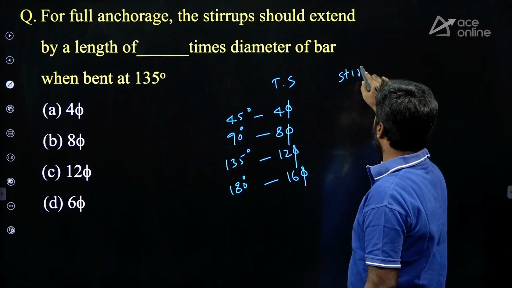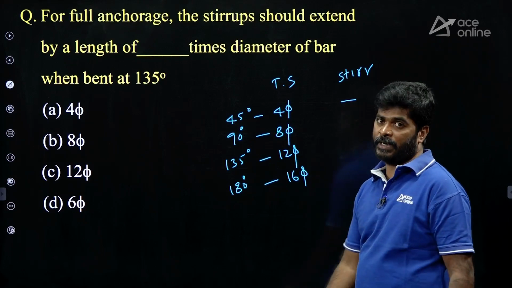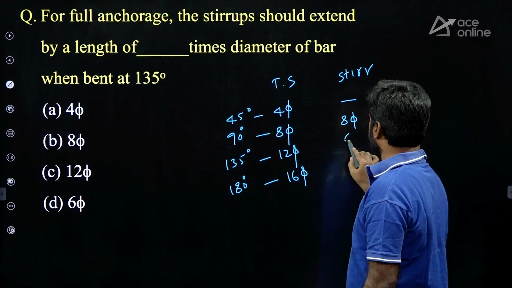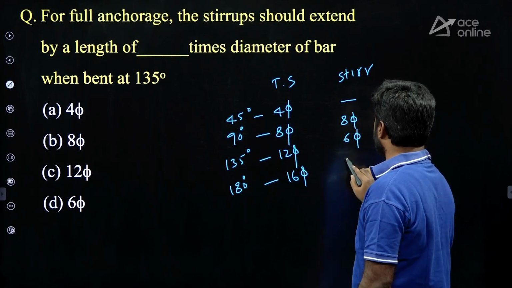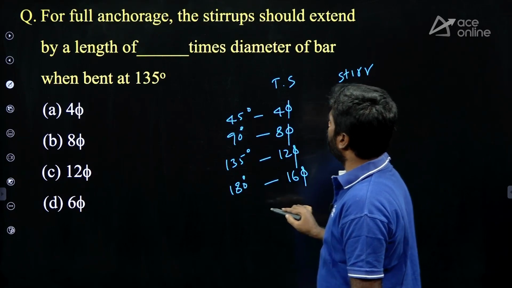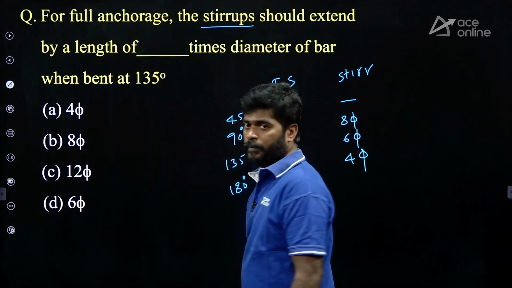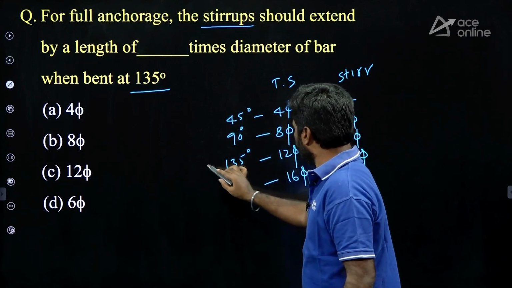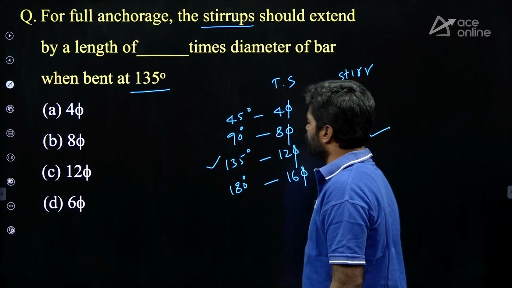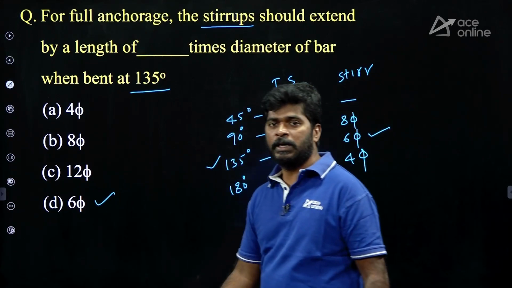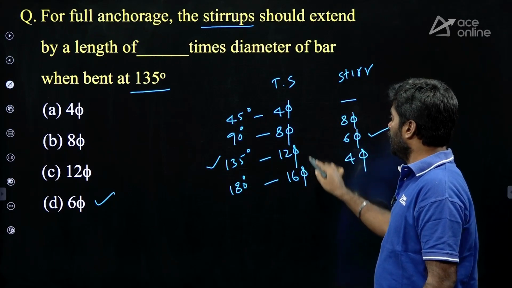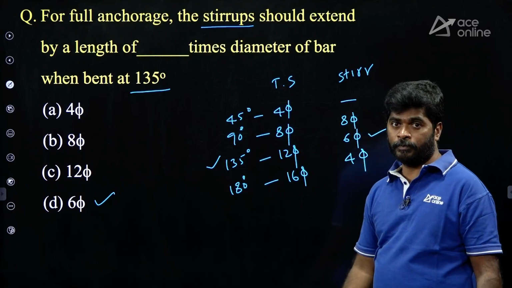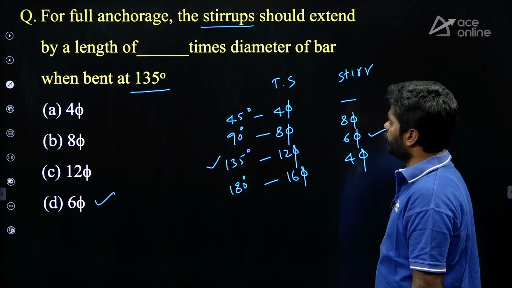For stirrups, 45 degrees is not recommended. For a 90 degree bend, 8 times dia. For a 135 degree bend, 6 times dia. For a 180 degree bend, 4 times dia. Clearly mentioned that for stirrups, the angle of bend given is 135 degrees. For 135 degrees, for stirrups, it is 6 times bar diameter. Option D is correct. For tension steel, that is the angle of bend or anchorage value. For stirrups, the anchorage value. Okay, right.